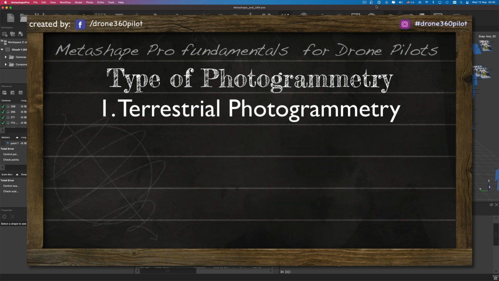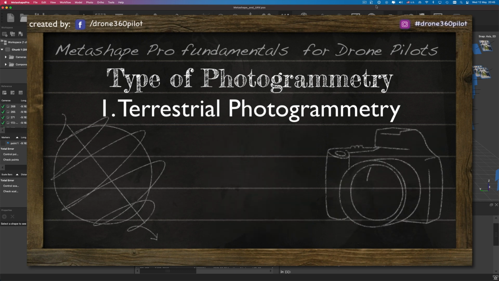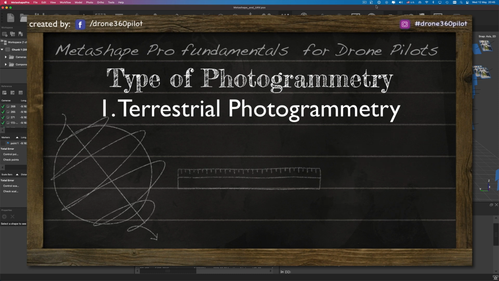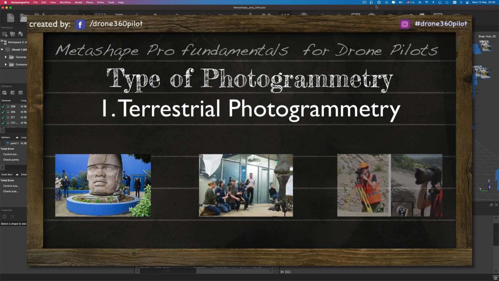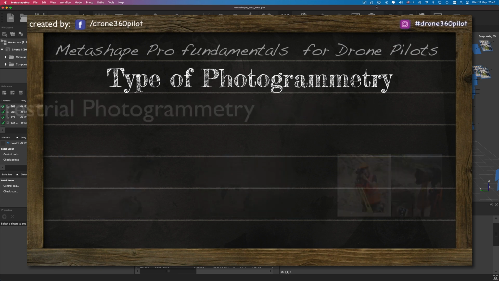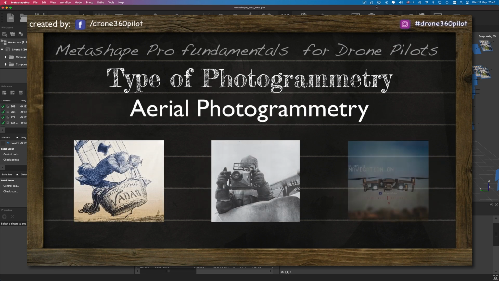Okay, let's start with terrestrial photogrammetry. Terrestrial photogrammetry is the branch of photogrammetry where shots are taken from a fixed and usually predefined location. In this case, the position and orientation of the camera are often measured directly at the time of the shot. Terrestrial photogrammetry is often used by archaeologists, museums, and land surveyors.